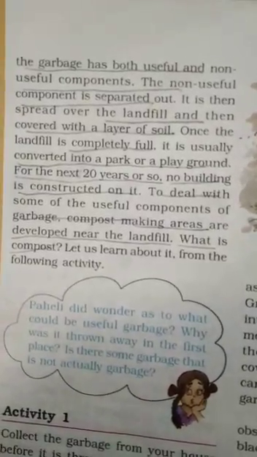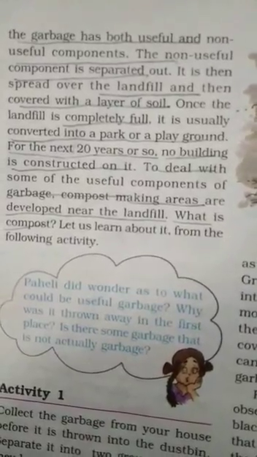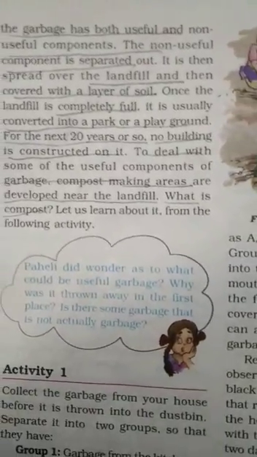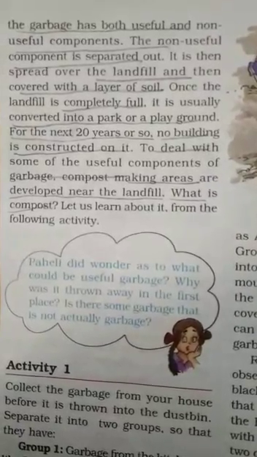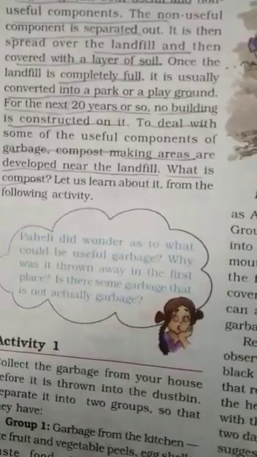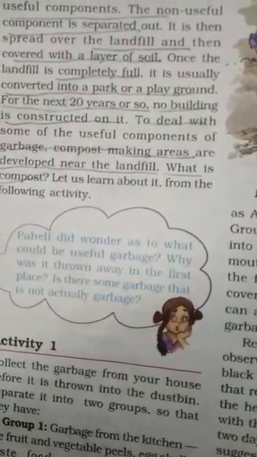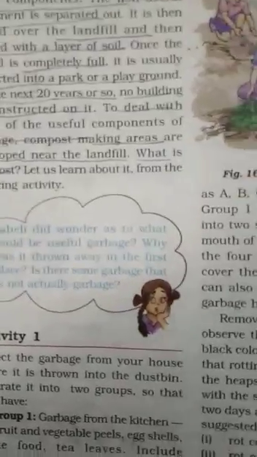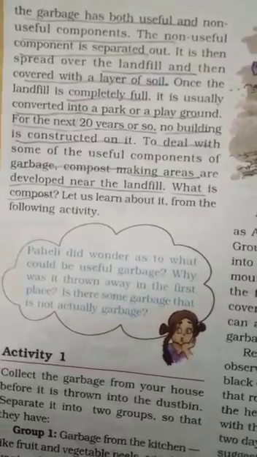You know, students, that waste can be segregated into two types, biodegradable waste and non-biodegradable waste. You have also studied about this in earlier classes. The waste that rots by the action of decomposers. What are decomposers? Decomposers are tiny organisms that are found in the soil.